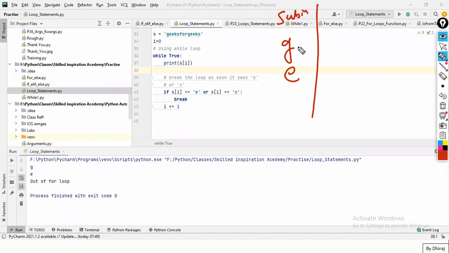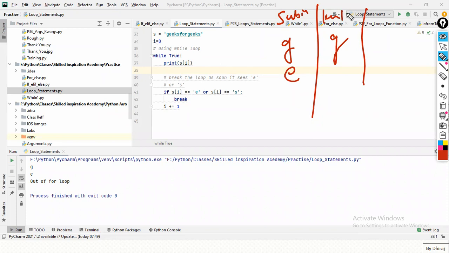Who is online? Subin is telling G and E. Anyone? No, I think it is wrong because in the first statement it will check print S equal to I. I want output I. Okay, hold on. See guys, it will only print G, I believe. First it will print G. Kuldeep is telling only G will get printed.